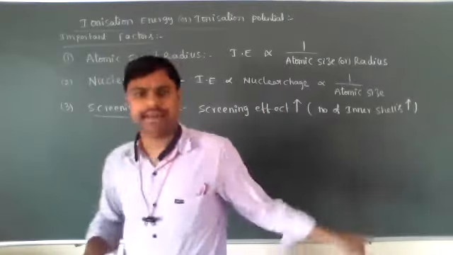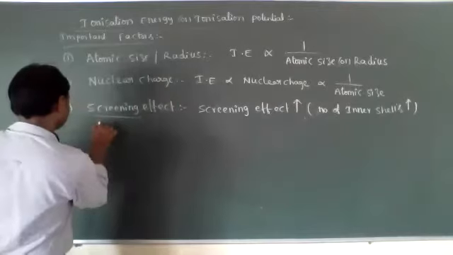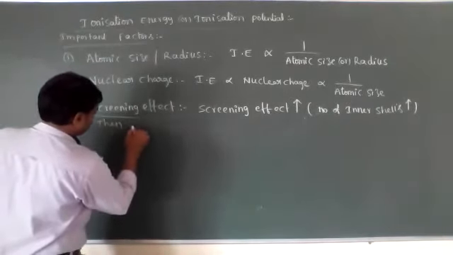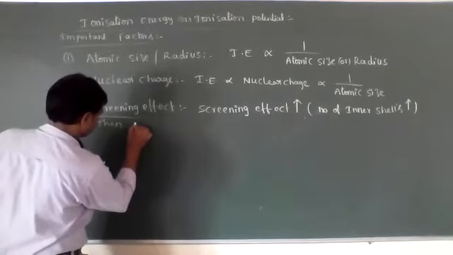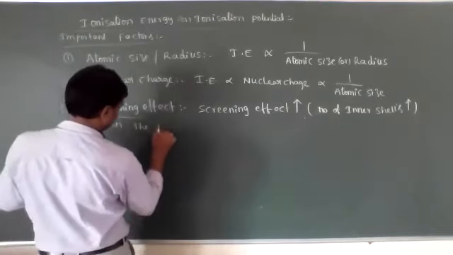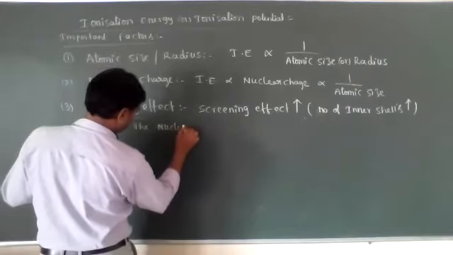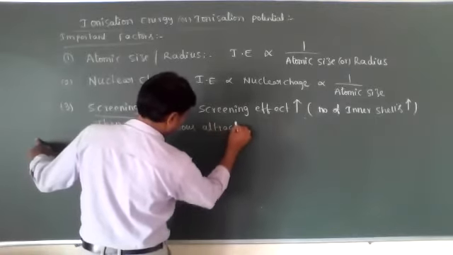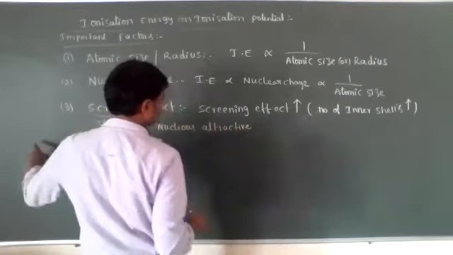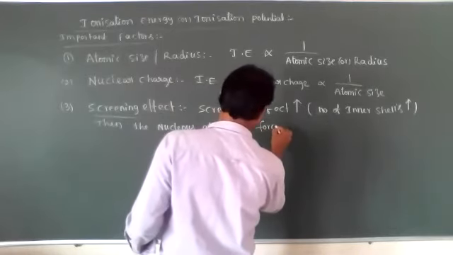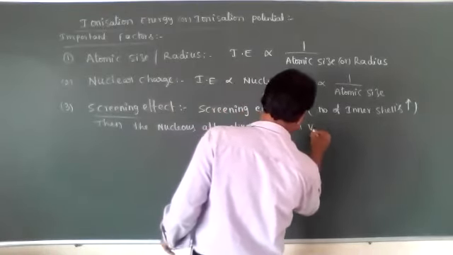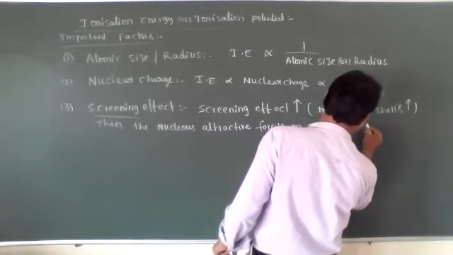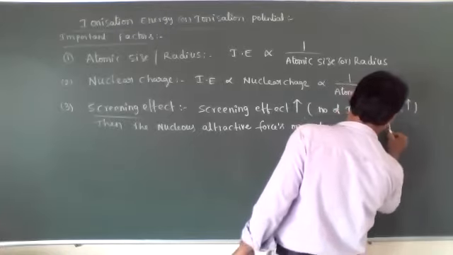Screening effect increases means the number of inner cells increases. Then the attractive forces of the nucleus on valence electrons decreases.